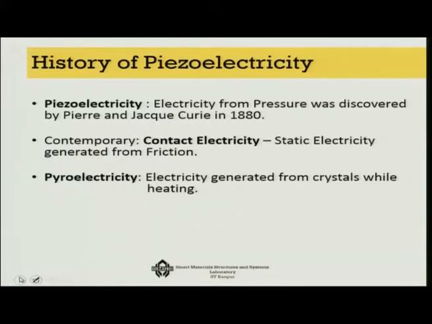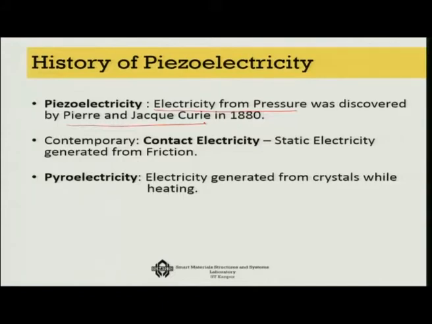So piezoelectricity is, in other words, electricity from pressure, which was discovered by Pierre and Jacques Curie. You have heard about the Curies in many contexts, their contribution to crystallography, their contribution to radioactivity studies. These are all very, very famous.